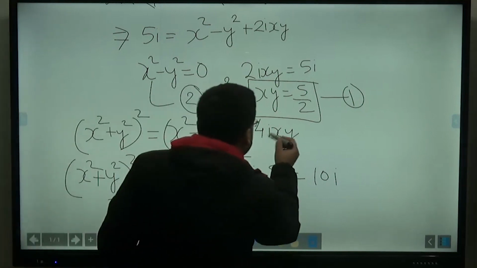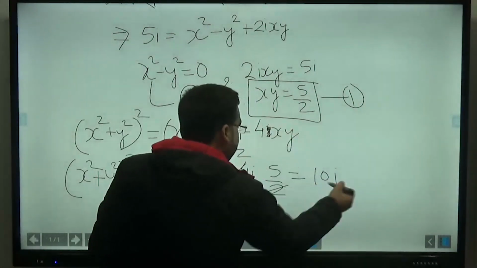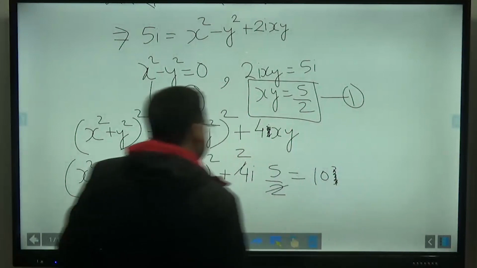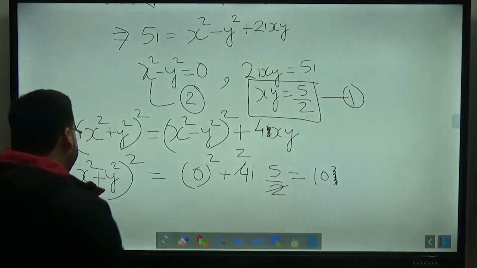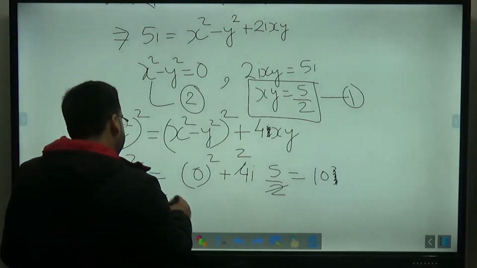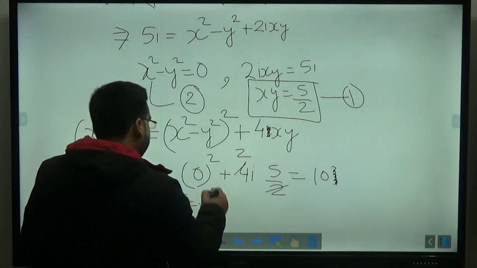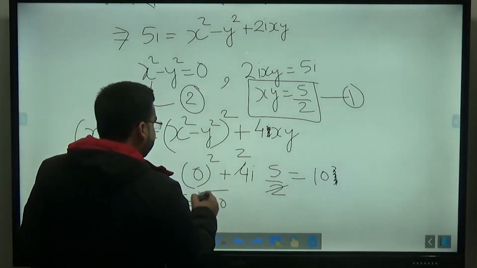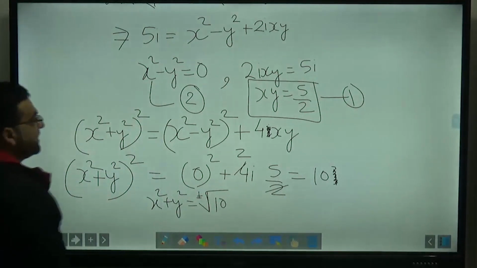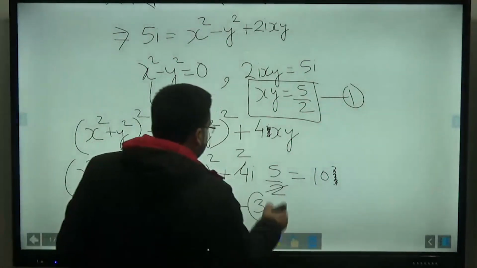Oh, sorry. Sorry, not i. It will be equal to 10. So I will say that x square plus y square will be equal to plus minus square root of 10. This is the equation number 3 I am getting.